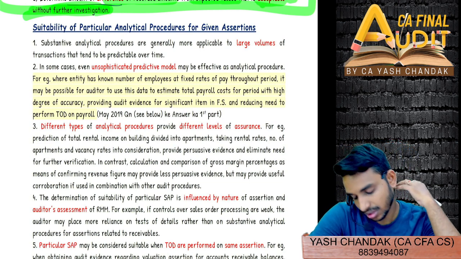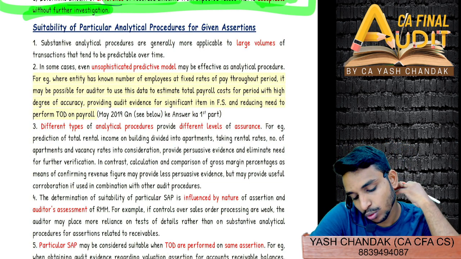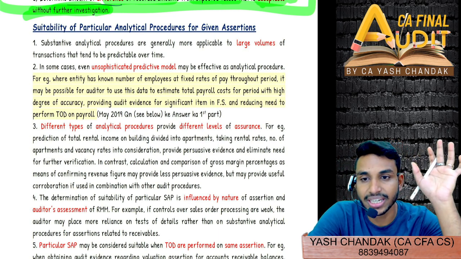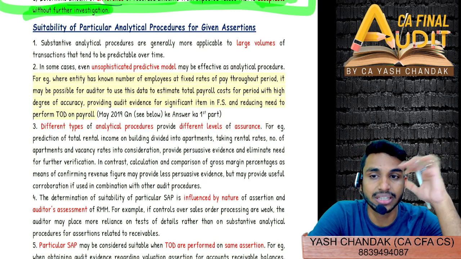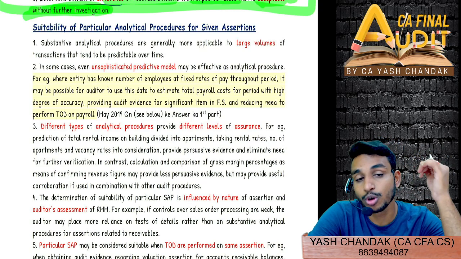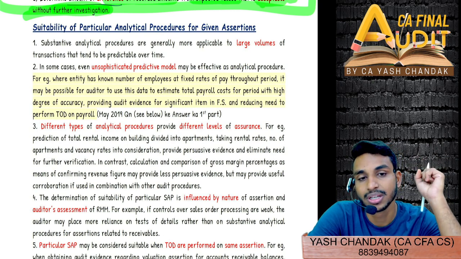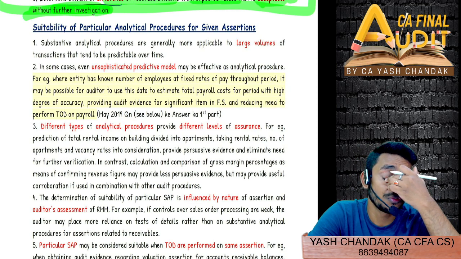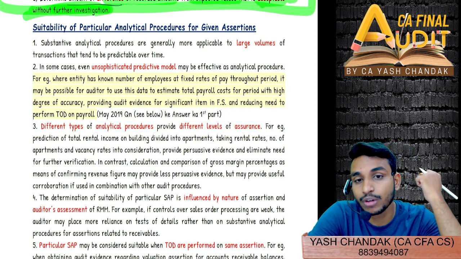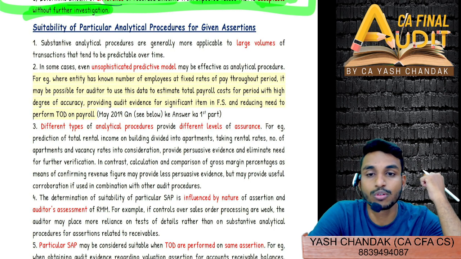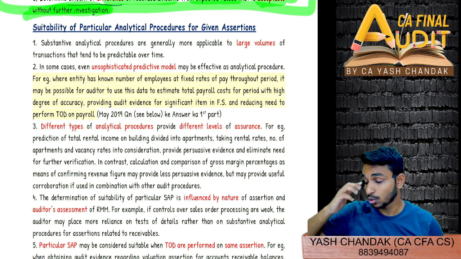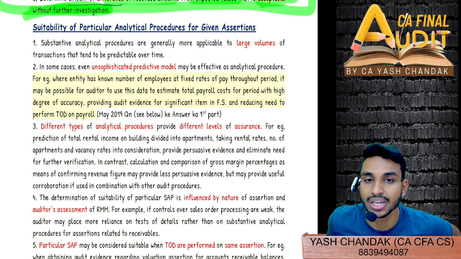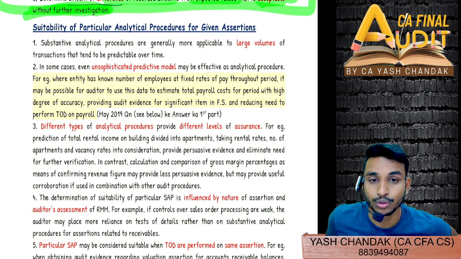So now next, let's come to suitability of a particular analytical procedure for given assertions. Now we have seen reliability, and under it those 4 points also, right? Nature of the information available, source of information available, C for comparability of the information available, and controls over the information that is available. Within that, you should also quote the examples. If the answer comes again for 4 marks in the exam, you have to write the examples.